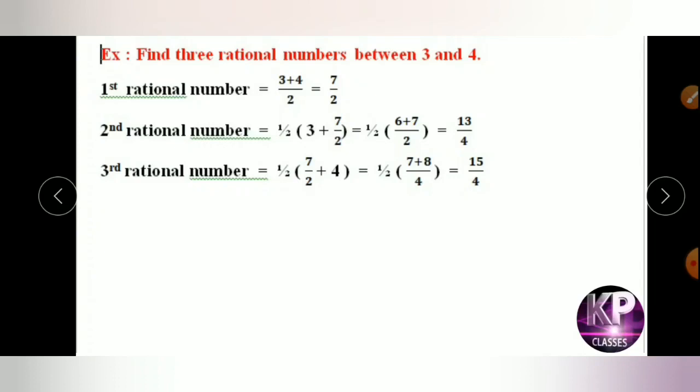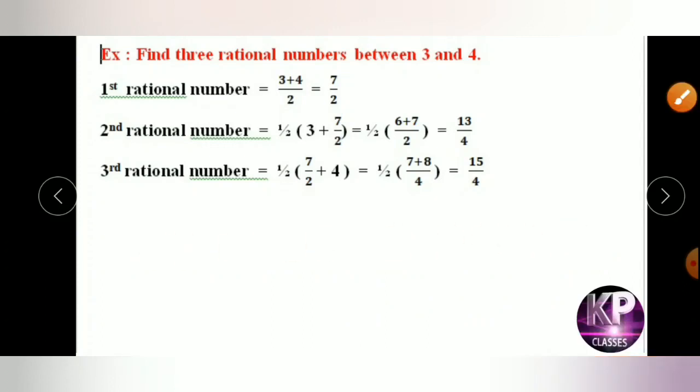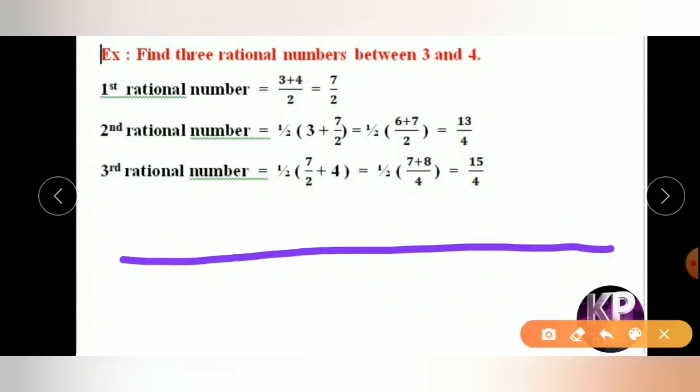And second, rational numbers. That means in this number system, here is 0, 1, 2, 3 and, let's say, positive numbers 1, 2, 3 and 4.